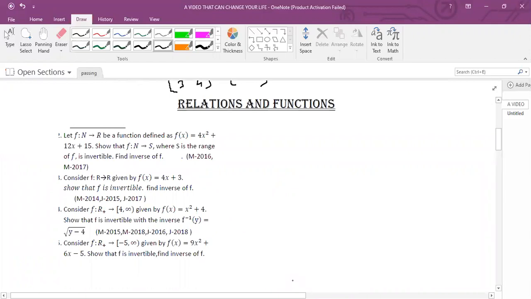Not only in this scheme, but I have some standard problems, a minimum number of problems that will be fixed in the examination. You see any question paper, the problems I'm giving here are repeated. Therefore, these questions are very, very important. See here, already you have 9 marks in your pocket, and in the scheme of evaluation, you consider at least 9 more marks. So 18 marks will be in your pocket.